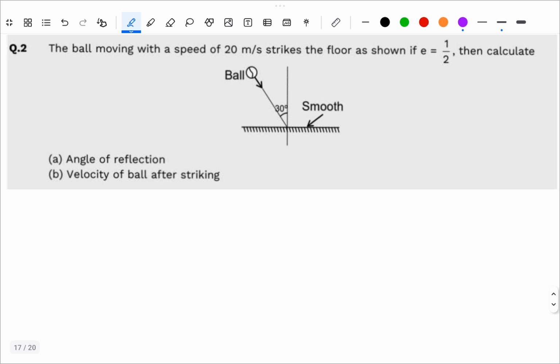Question number 2 is also a very good question. The ball moving with velocity 20 meter per second strikes the floor as shown. If E is equal to 1 by 2, then calculate the angle of reflection and the velocity of the ball after striking.